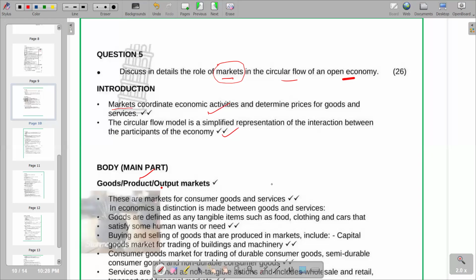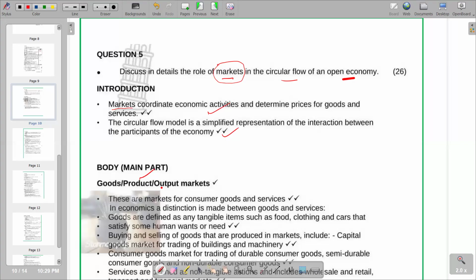The goods are tangible and then services are intangible. That's the basic differentiation that we can give. Goods are defined as any tangible items such as food, clothing, and cars that satisfy some human wants or needs. So basically, tangible, something that you can touch. And that's exactly the explanation that we can give.